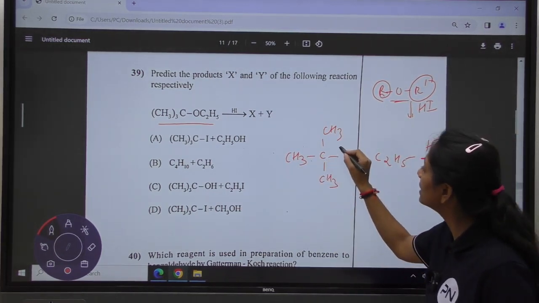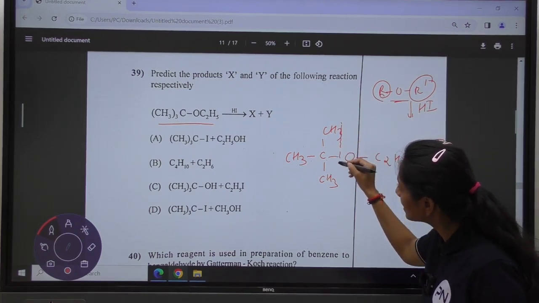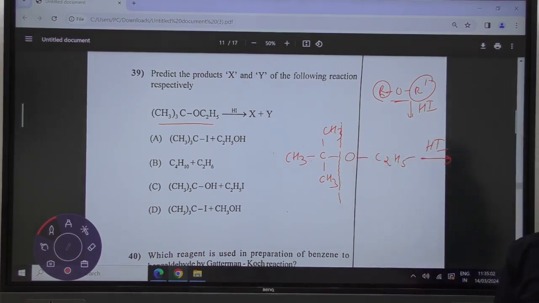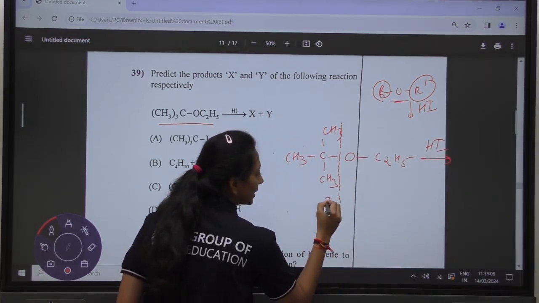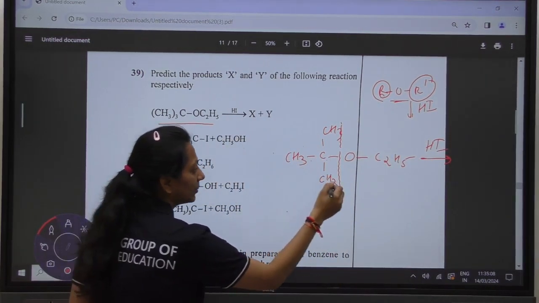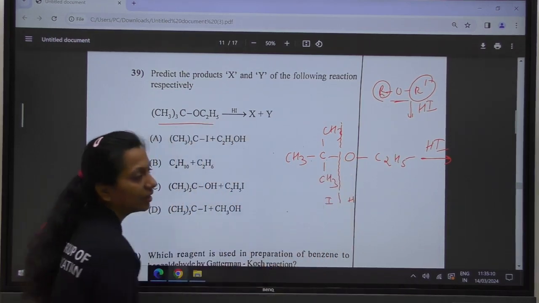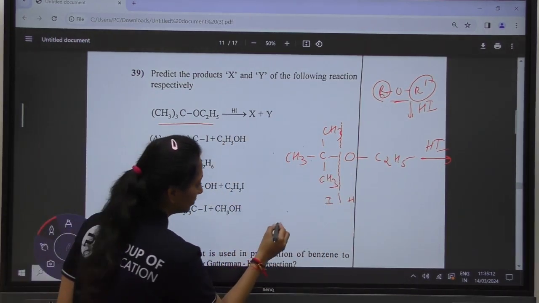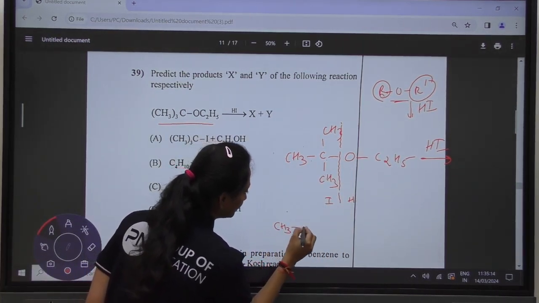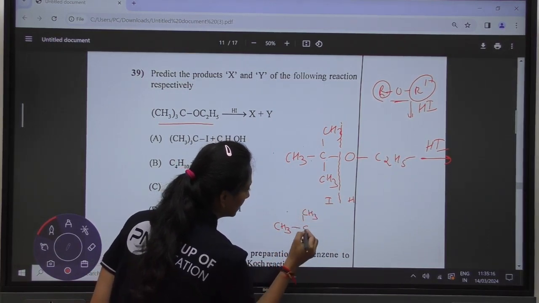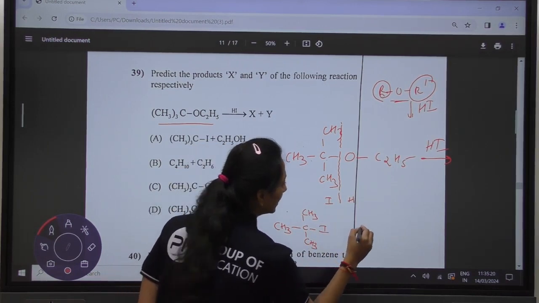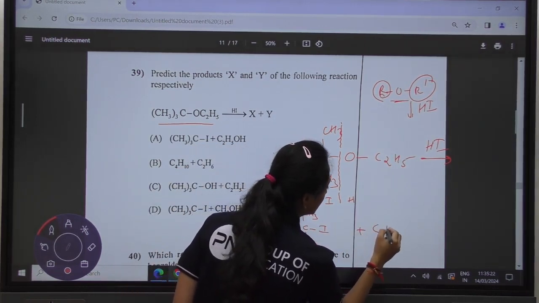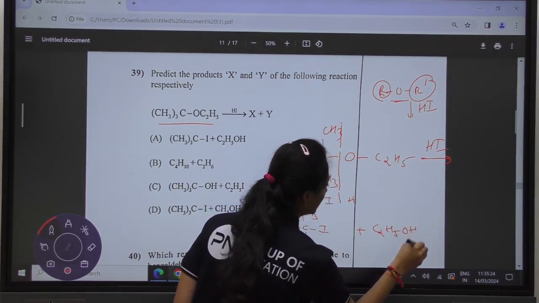So breakdown of the bond takes place here between this carbon and oxygen, according to which you will have the I getting attached with the tertiary carbon and H will attach with the oxygen, and the products which will be formed will be the tertiary alkyl iodide and C2H5OH.